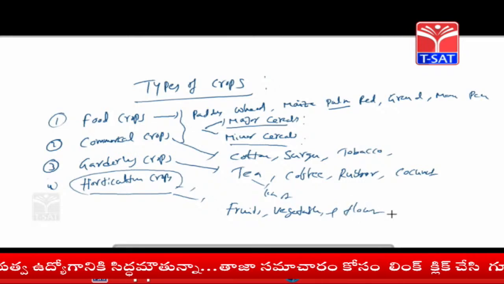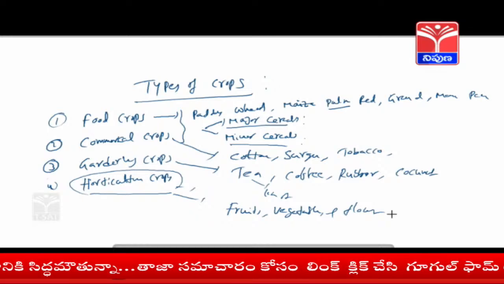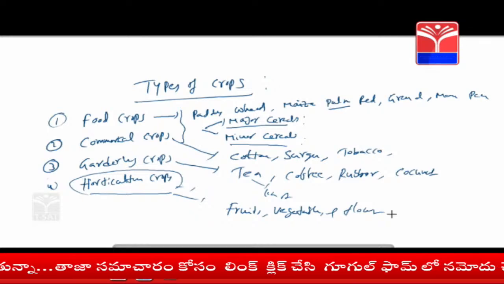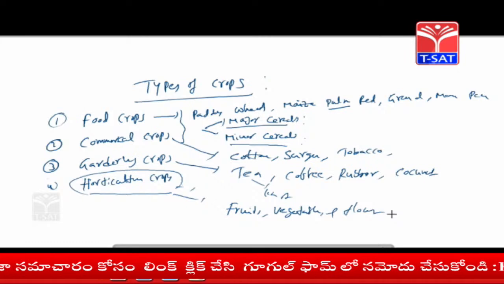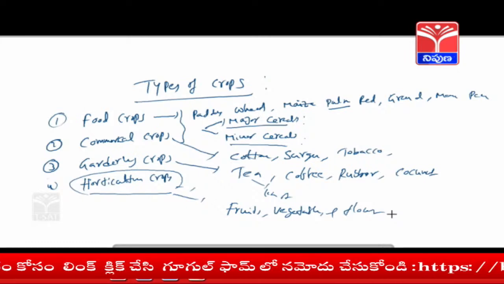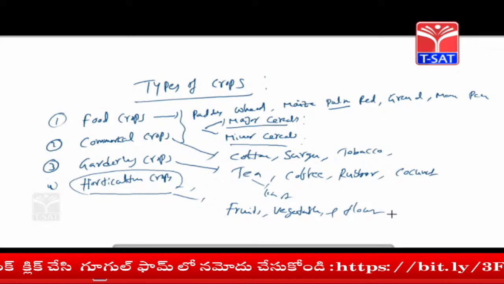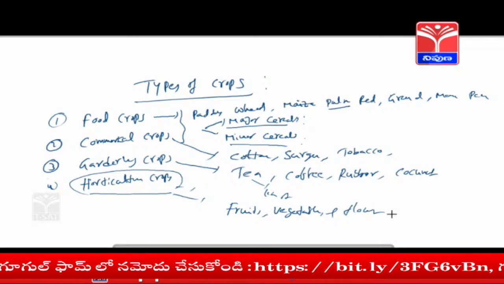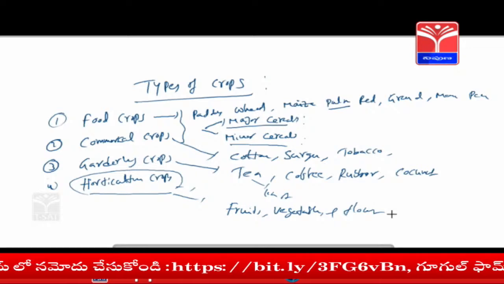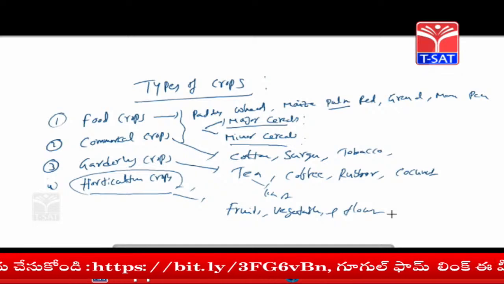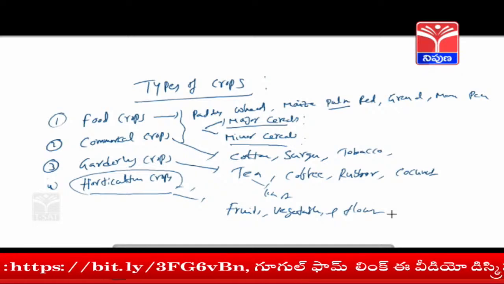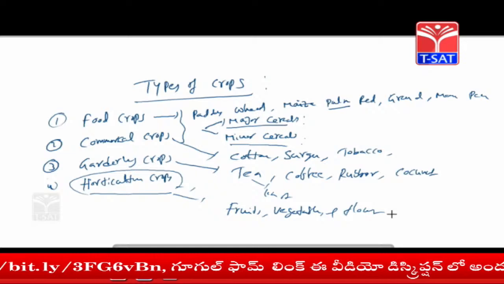So the classification of crops has four types: food crops, commercial crops, gardening crops, and horticulture crops. We are discussing Telangana state, particularly food crops, commercial crops, gardening crops, and horticulture crops.